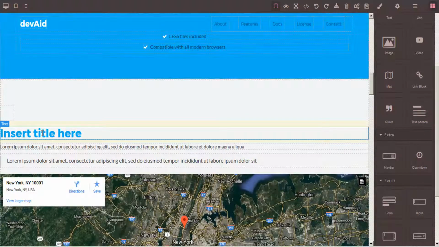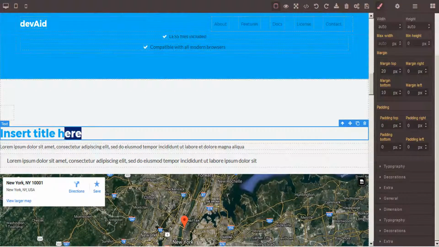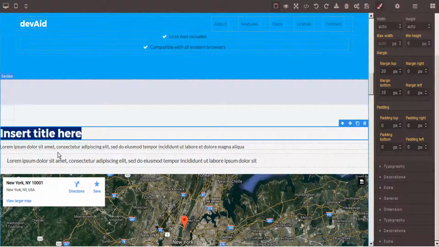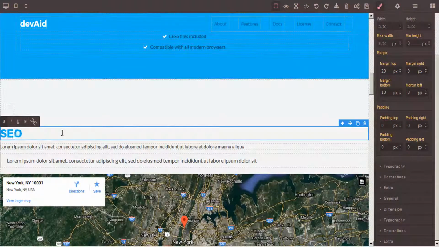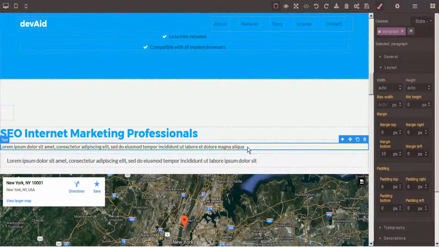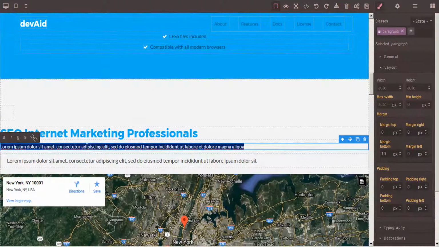So this is complete with a subtitle, and these are also tracked for SEO. This would be a header. So this would be very good to input with your focus keyword. And then whatever text you plan to put in underneath to describe your services.